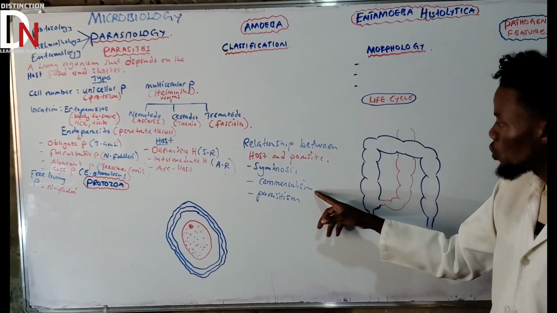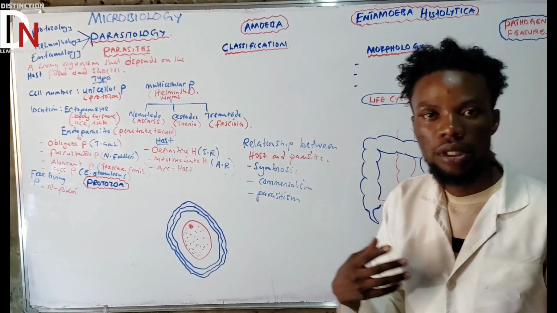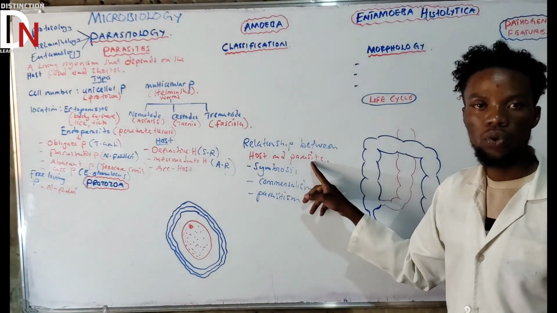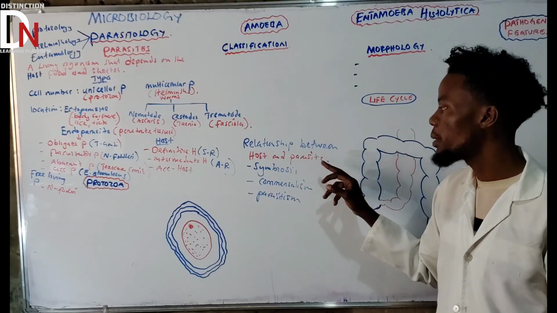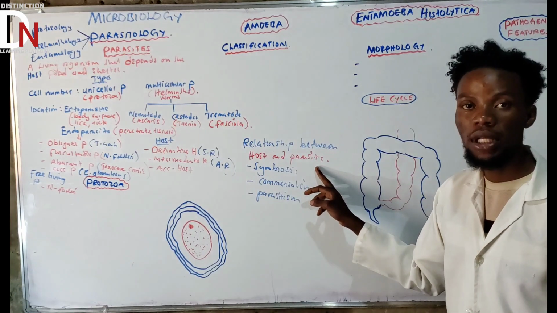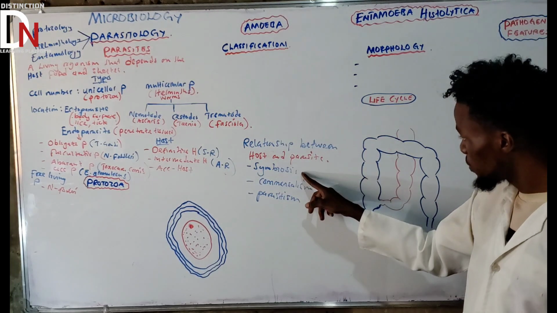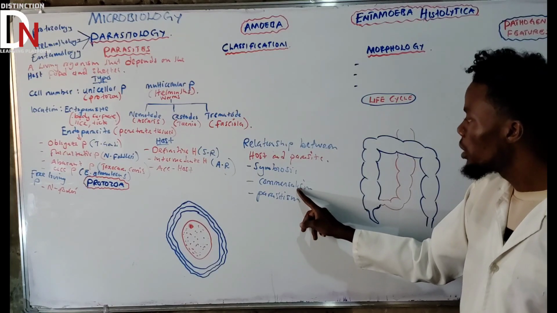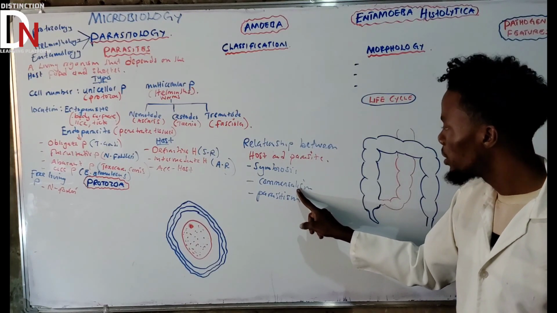If you come to commensalism, it is a type of relationship between the host and the parasite, but here it's only the parasite that is going to benefit from the host, but the host is not benefiting from the parasite. Make sure that you get that one. And also an important part is no injury to the host. So starting from here, no injury. Here both are benefiting. Here just one living organism is benefiting, which is the parasite. No injury.